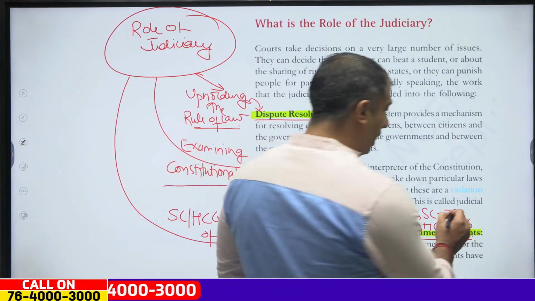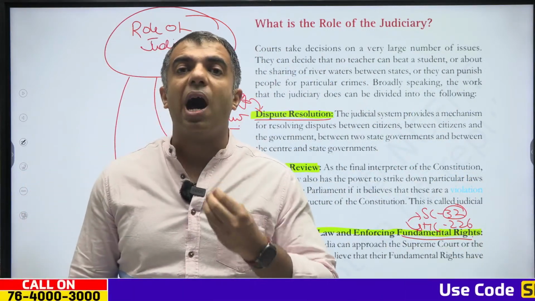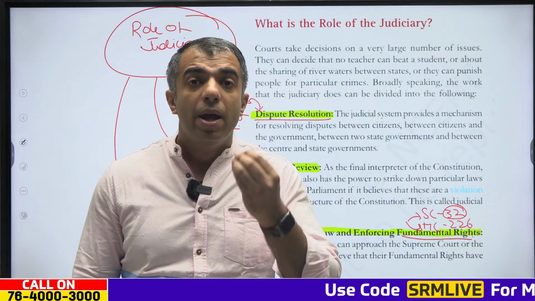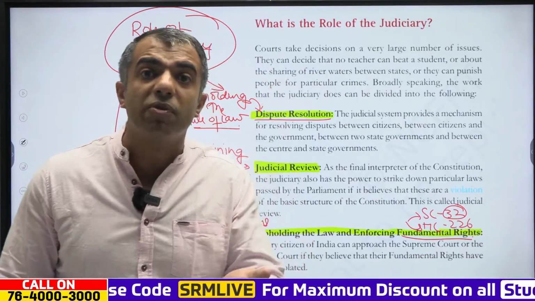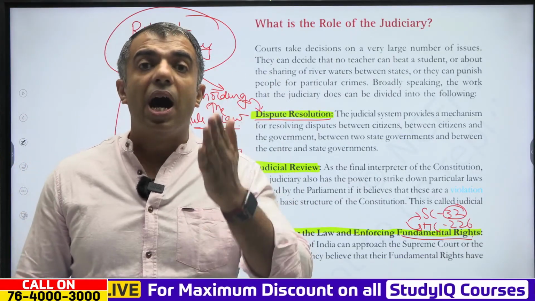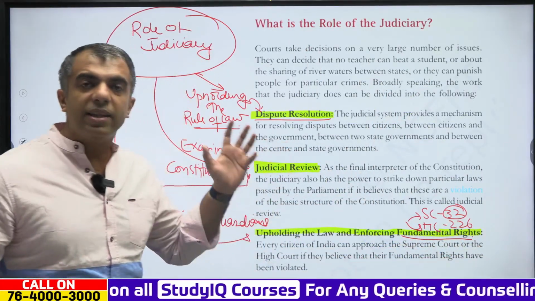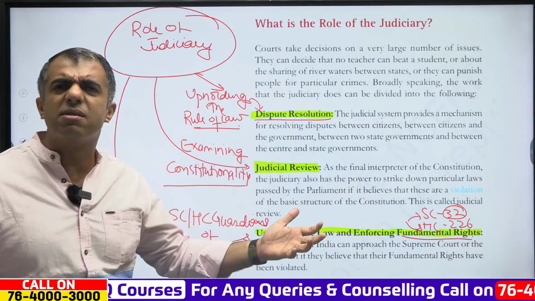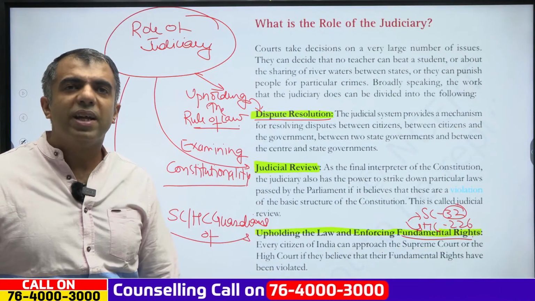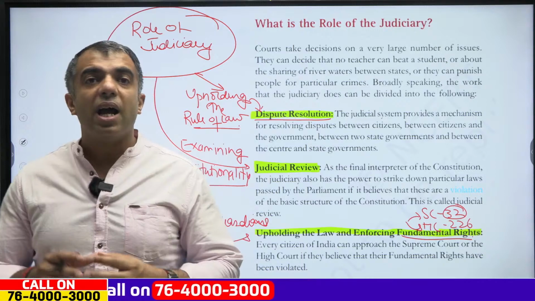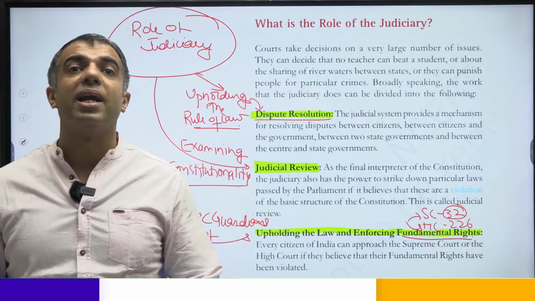And this very Article 32 has been rightly called the heart and soul of the Constitution of India, because this is the article that is protecting fundamental rights, and these fundamental rights in turn are protecting the democratic structure of the country. Clear? So we can see that these fundamental rights are ultimately required. Every citizen of India can approach the Supreme Court or the High Court if they believe that their fundamental rights have been violated.